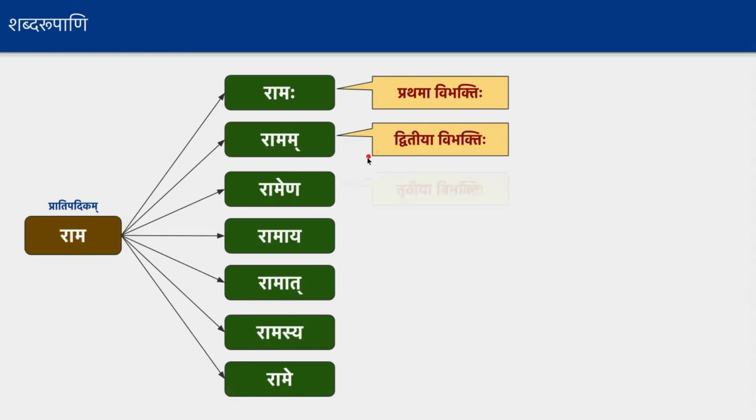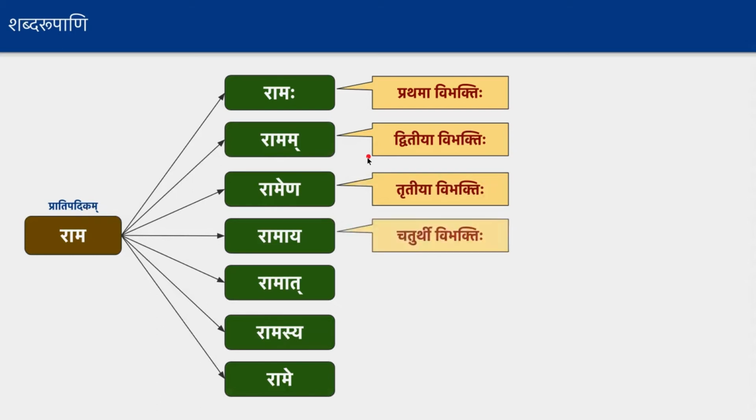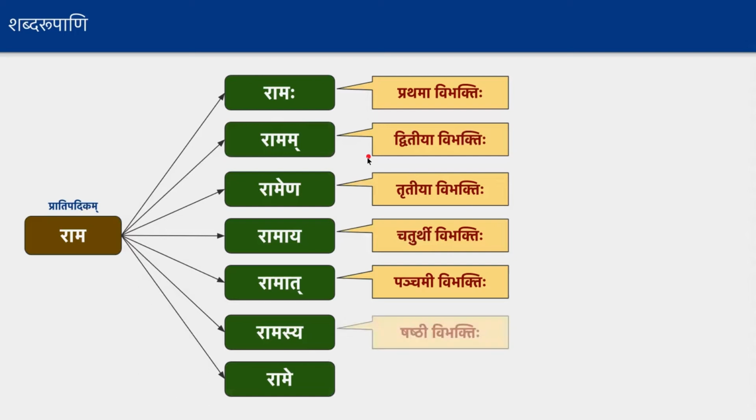So let us see the third one. The third one is Tritiya Vibhakti, then Chaturthi Vibhakti, Panchami Vibhakti, Shashti Vibhakti, Saptami Vibhakti. This is how it is named in Sanskrit. It always goes Prathama, Dvitiya, Tritiya, Chaturthi, Panchami, Shashti and Saptami.